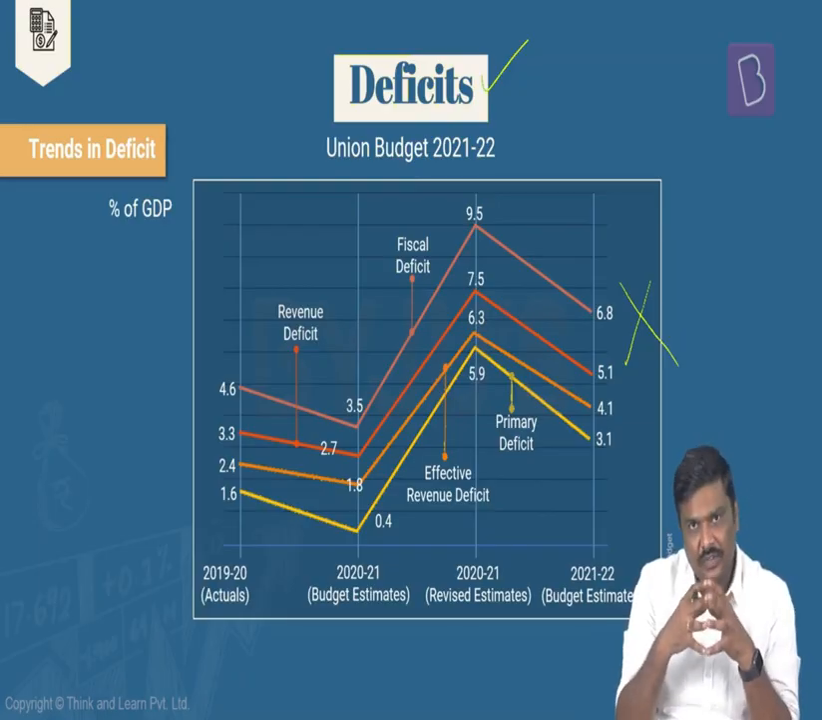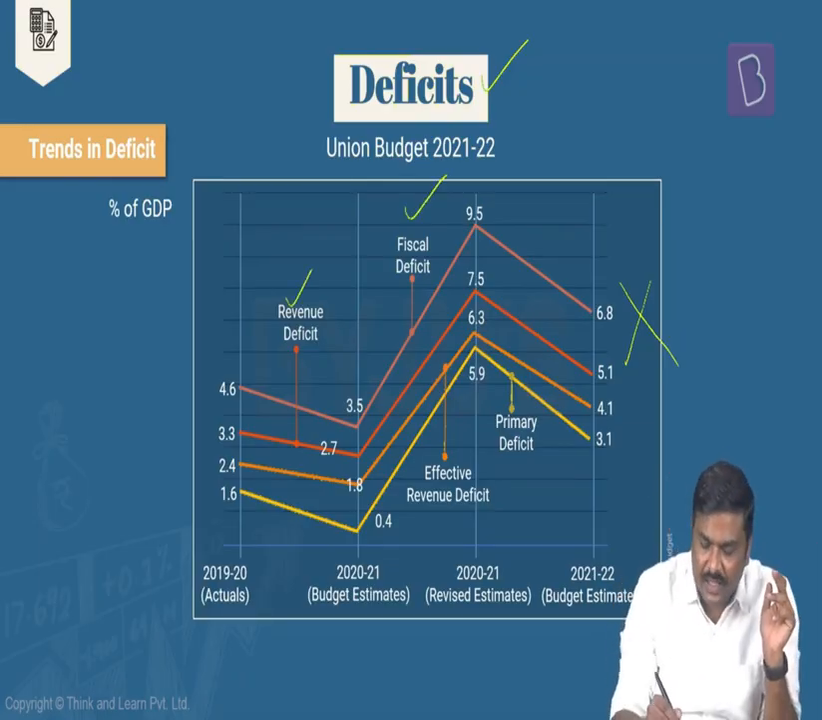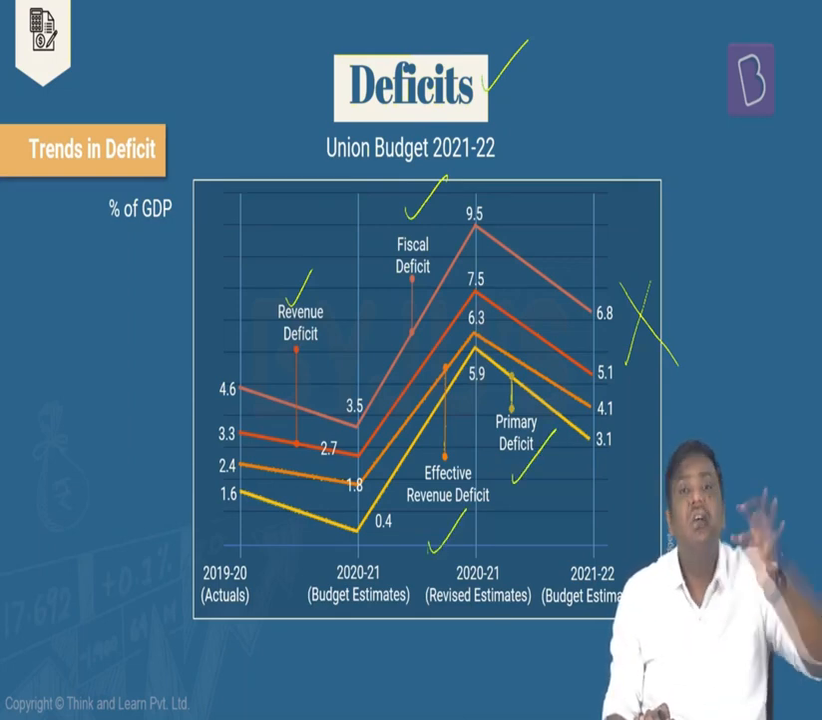In the context of the deficits, 4 are important. One, fiscal deficit. Second, revenue deficit. Third one is effective revenue deficit, and the fourth one is primary deficit. And these are the 4 types of deficits which are provided here. Right? If the question is in the last 5 years or in the last 10 years, has either of them consistently decreased, consistently increased? Both of the statements will be wrong.